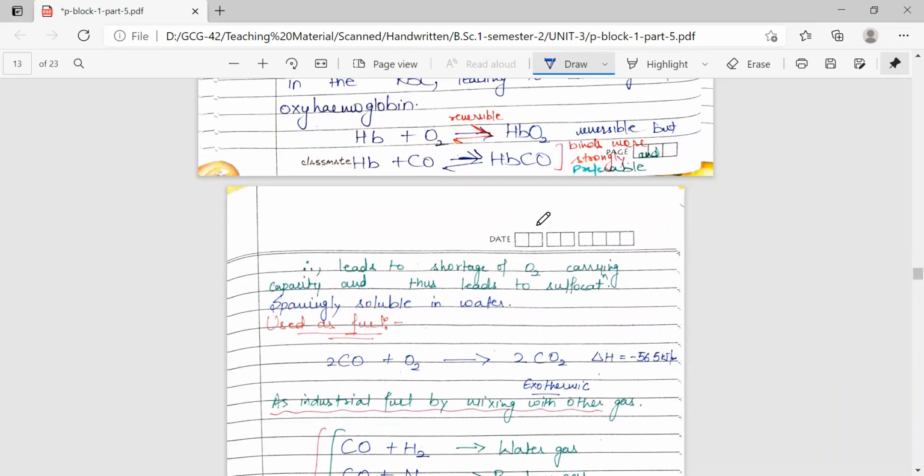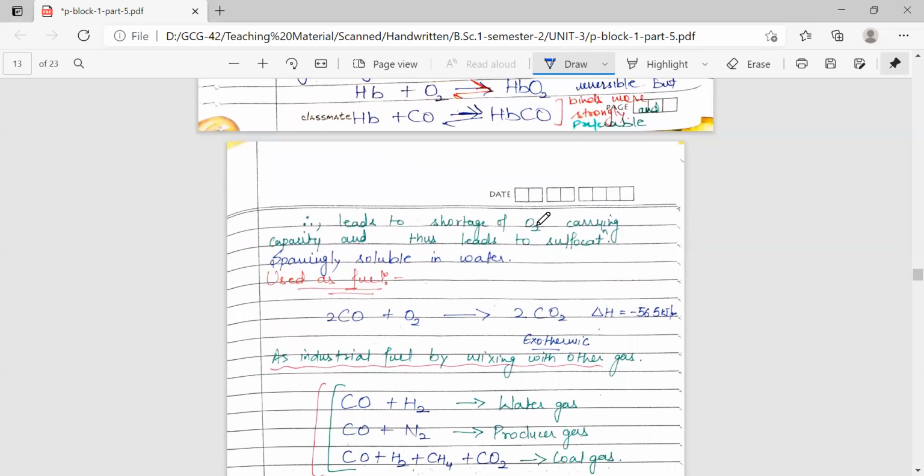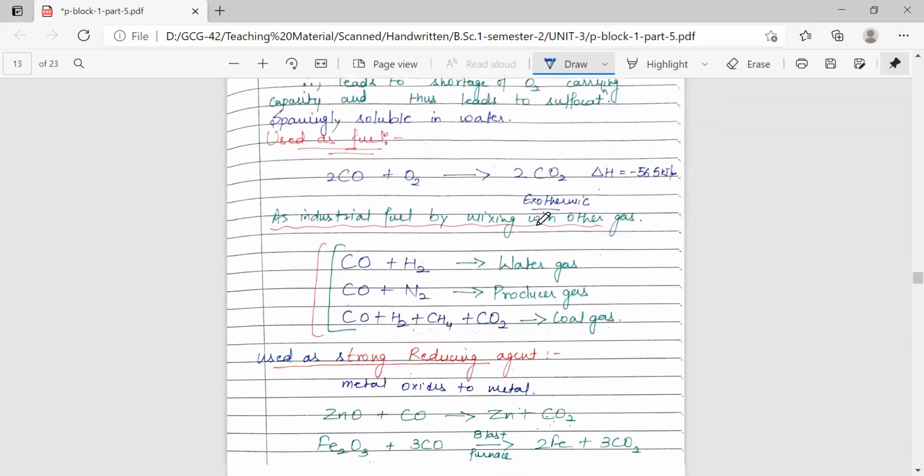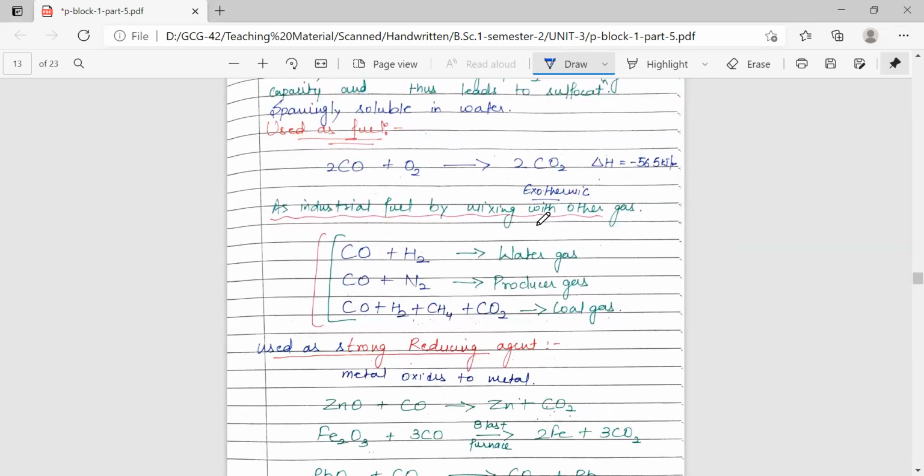It is sparingly soluble in water. It is used as fuel. Whenever we treat it with oxygen, we'll get the formation of carbon dioxide, and this is a highly exothermic reaction. So this reaction, which produces a large amount of energy, can be used as a fuel. Also it is an important part of the industrial fuel. It is mixed with other gases to obtain industrial fuels. We obtain water gas if we take the mixture of CO plus H2. It is producer gas when we take the mixture of CO and N2. It is coal gas if we take the mixture of these 4 gases, that is carbon monoxide, hydrogen, methane, and carbon dioxide.